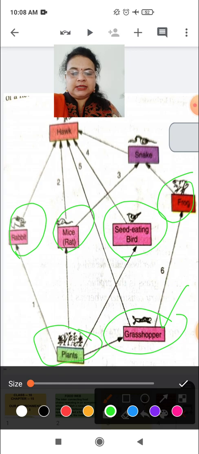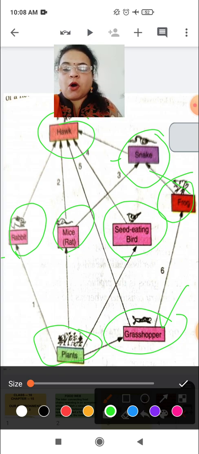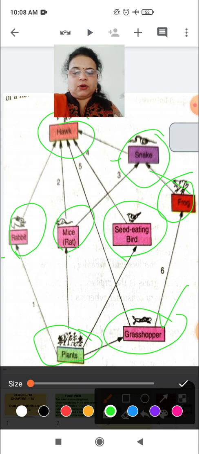Snake again is dependent on frog, and snake again is dependent on hawk. Hawk is a higher trophic level. In that higher level, the organisms which are food of hawk are many. Here you can see together rabbit, mice, seed eating bird, snake, they all are food of hawk. The hawk is dependent on many organisms.